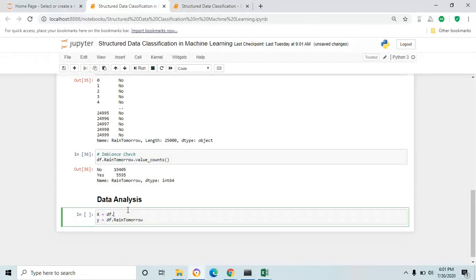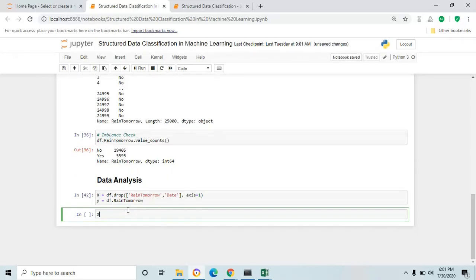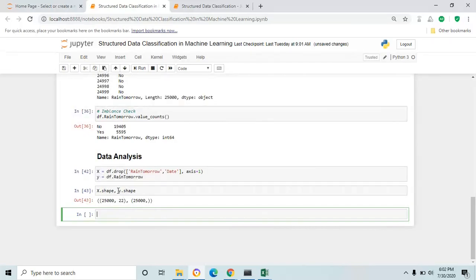df dot drop. Use the drop function where you have to pass the column which you want to drop from the data frame: rain tomorrow, and the next column is date. Also, you have to pass the axis. In our case, I'm going to drop the column, so axis 1, and display the shape. y dot shape. Here is our feature data frame and the target data frame.